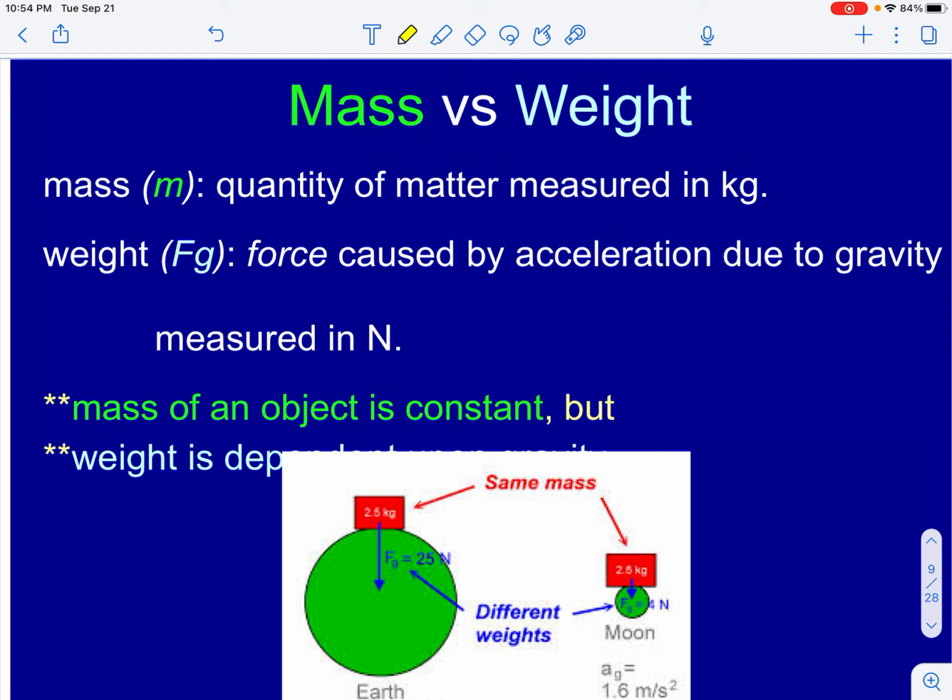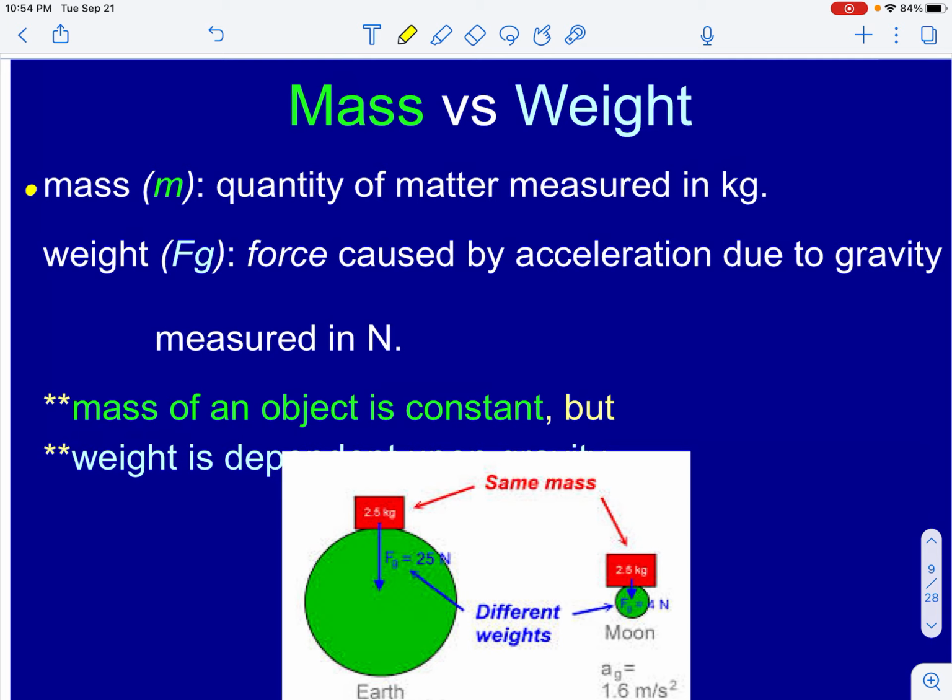One of the main ideas for this chapter is understanding the difference between mass and weight. First of all, I want you to know that these are two different variables. Mass is a way of quantifying how much matter it takes to make an object. If I am holding a pencil, the number of molecules needed to create that pencil would represent the object's mass.